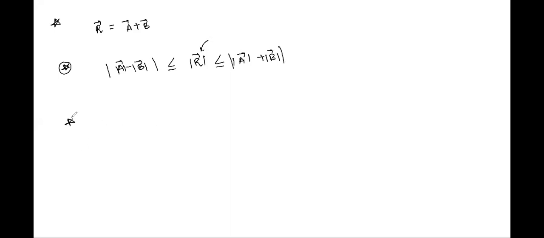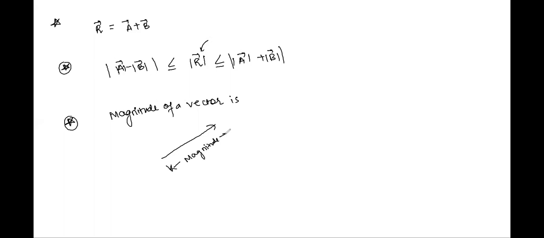Another important note: the magnitude of a vector is always positive because it's representing the size of the arrow. You remember I told you that the size tells you about the magnitude, and therefore the magnitude of the vector is always positive, because the size of any arrow cannot be negative, right?